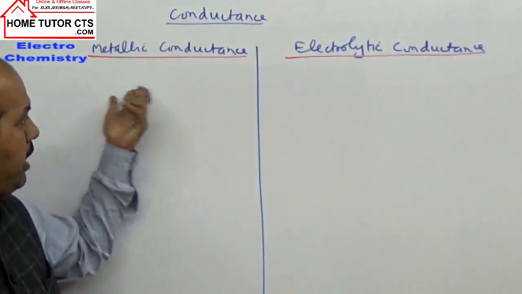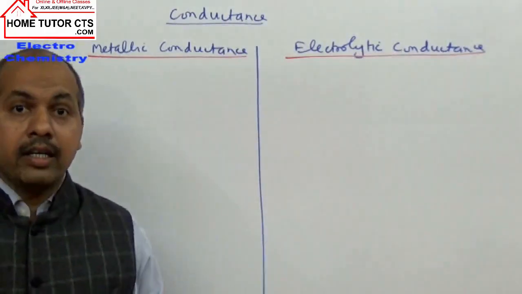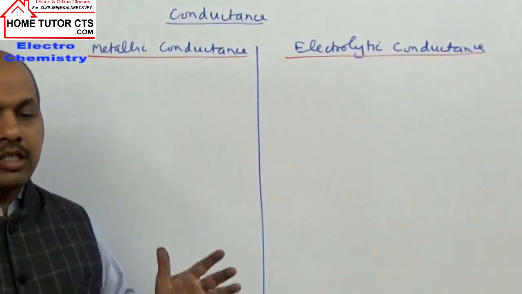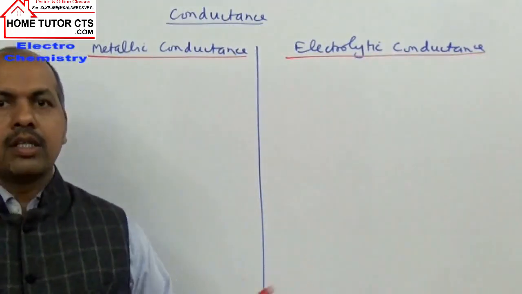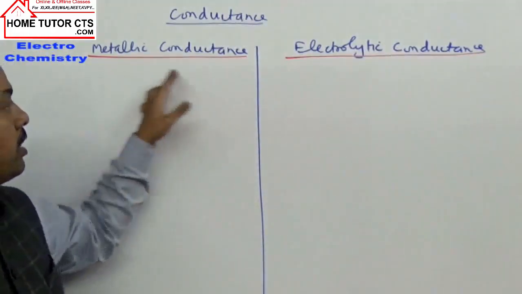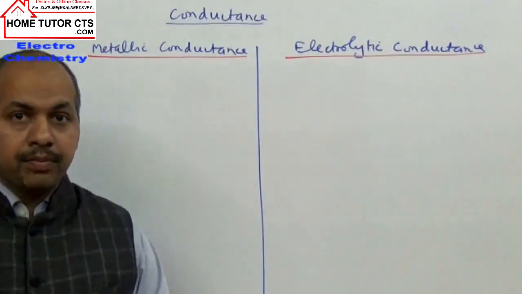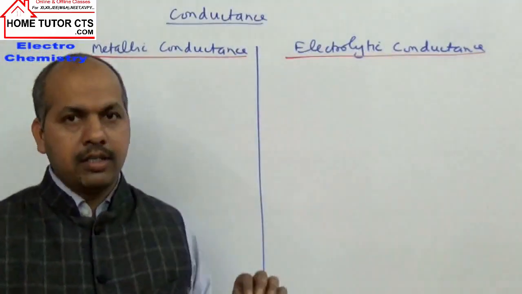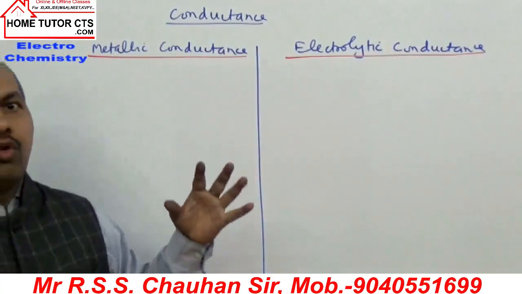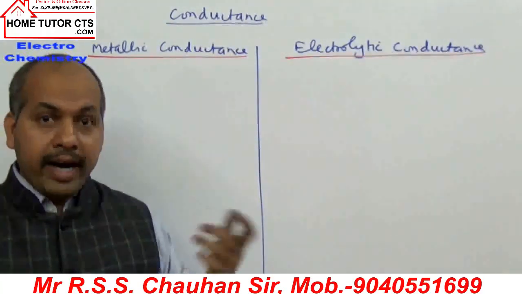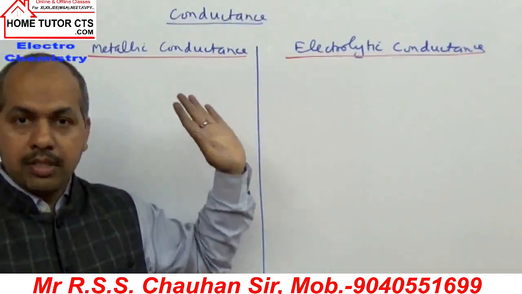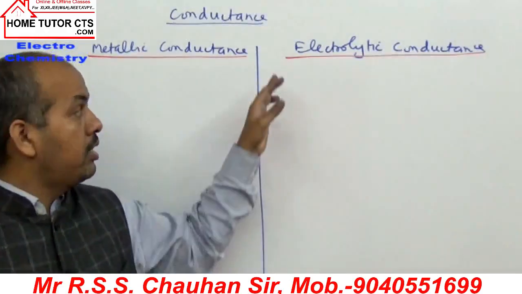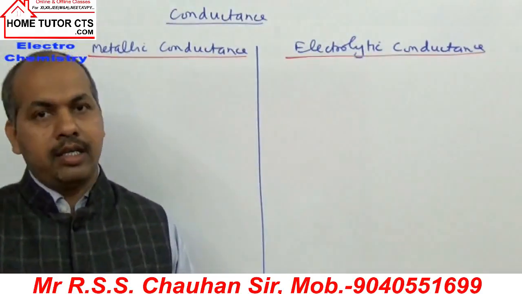The meaning of the term, I think, is clear. What is metallic conductance? Conductance in metals is called metallic conductance. Conductance in metal wires and metal pieces is called metallic conductance. Whereas conductance in solutions is called electrolytic conductance. The substances which dissolve and give ions in solution are called electrolytes, and when we take their solutions, which show conductance, it is called electrolytic conductance.